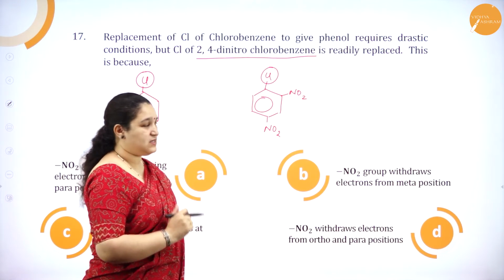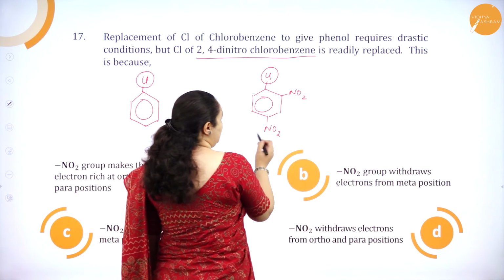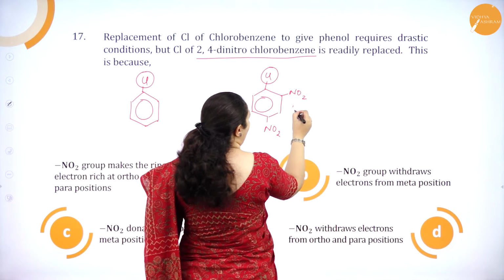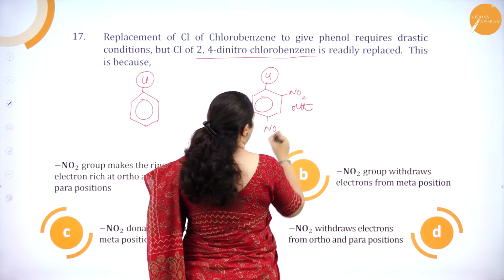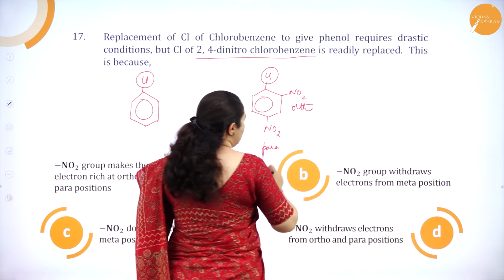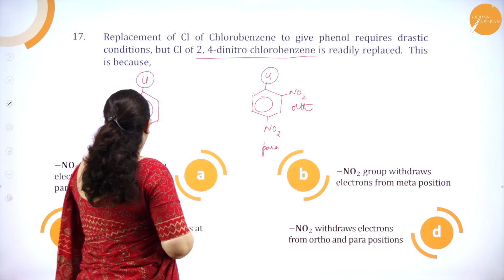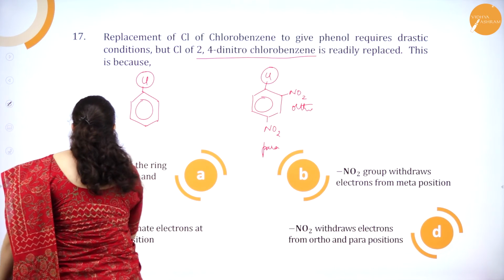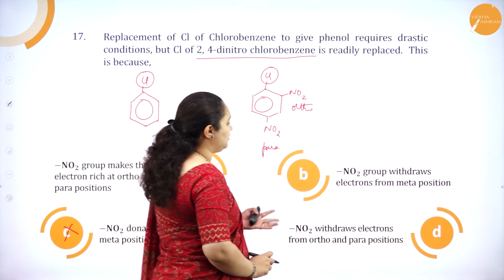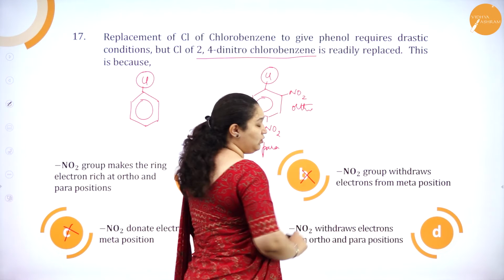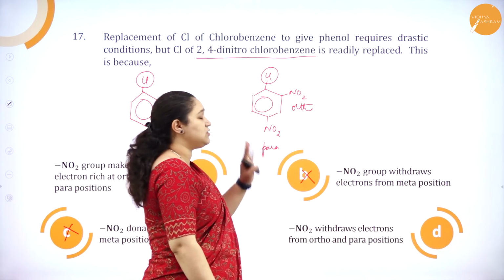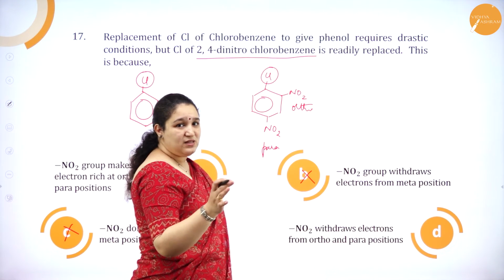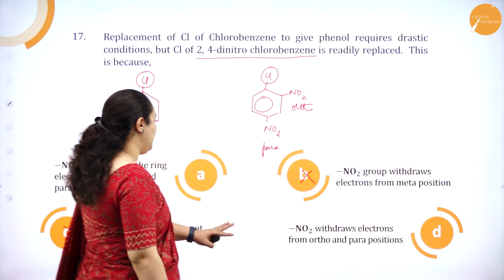Why? What is the reason? We have two NO2 groups, one in ortho position and the other in para position. So you see the options, NO2 donates electron at meta position. This is completely wrong because we don't have NO2 at meta position at all. So your answer should be either A or D.